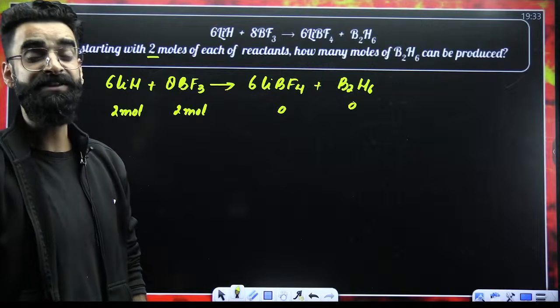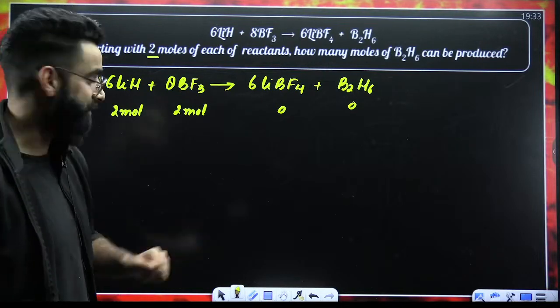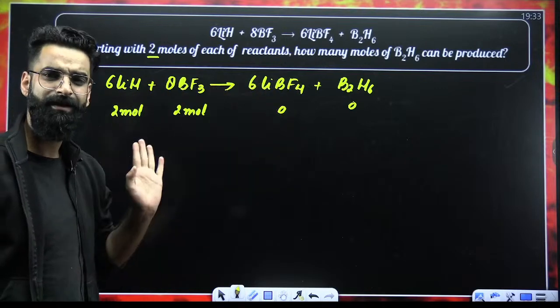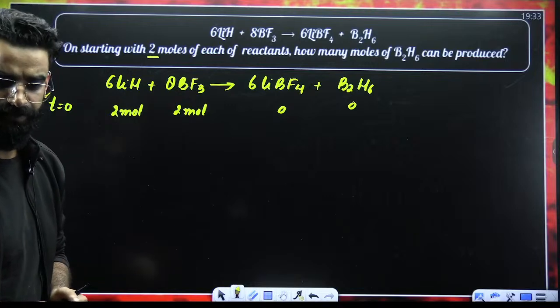What is the first thing I need to do in the limiting reagent concept? I'm supposed to balance the reaction. To understand, the reaction is already balanced, right? Now, identify the limiting reagent. How do you exactly identify the limiting reagent?